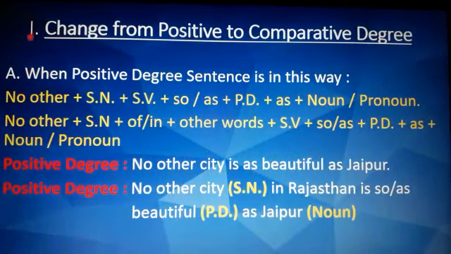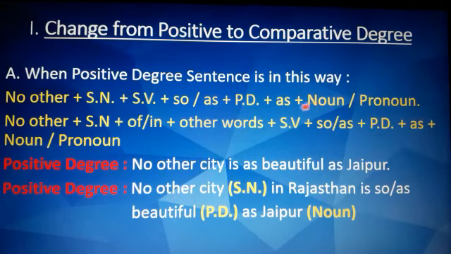So, I'll start with change from positive to comparative degree. Now, in this, you see positive degree sentence, no other city is as beautiful as Jaipur. Now, here the pattern is no other plus singular noun which is city plus is which is singular verb plus so or as plus positive degree adjective which is beautiful, then as plus noun which is Jaipur.